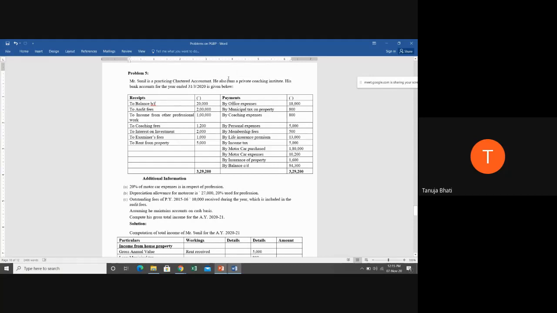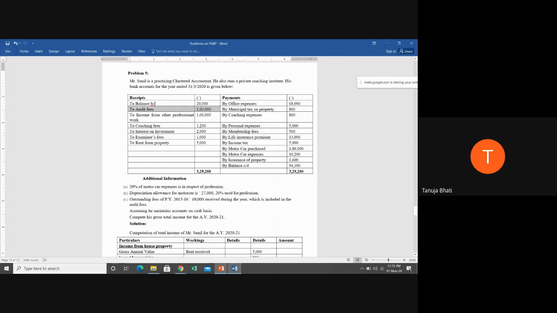Just for passion, or for enhancing knowledge among the students, I'm delivering lectures. So he also runs a private coaching institute besides practicing, at the side. So his main profession is what? He's a chartered accountant. Is this clear?